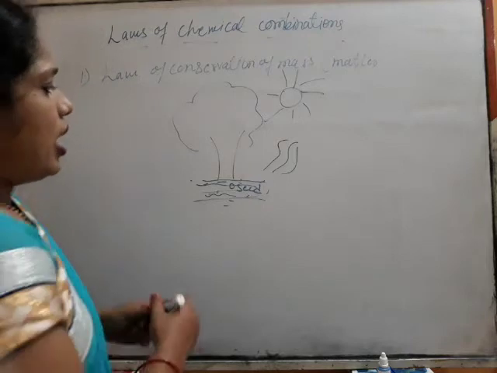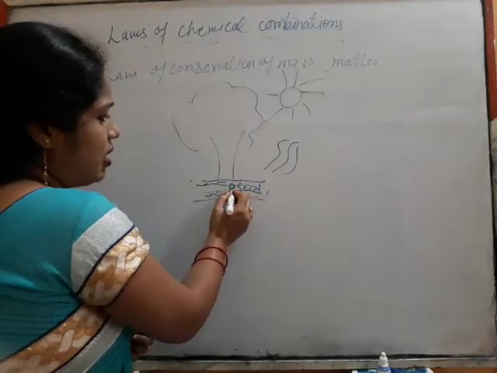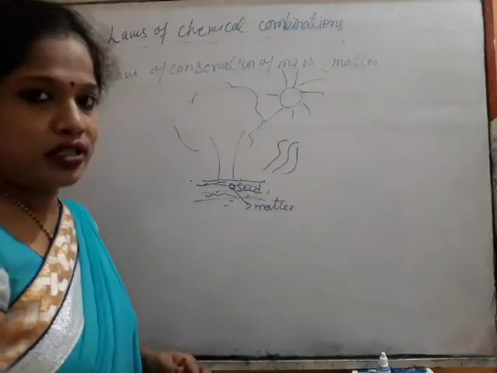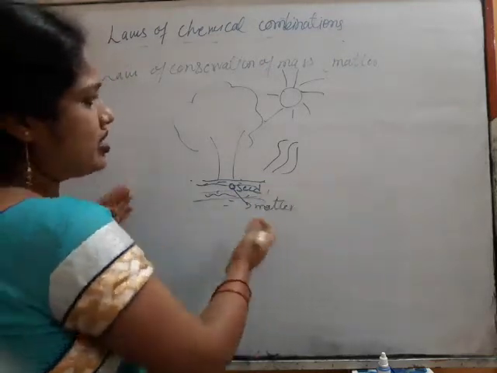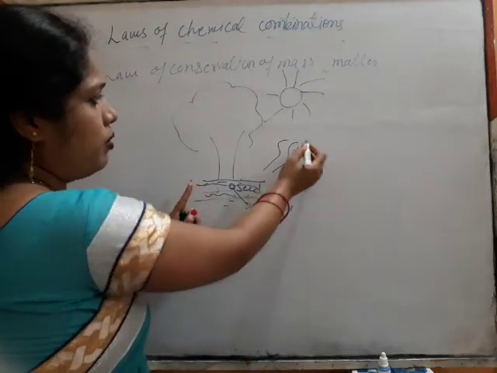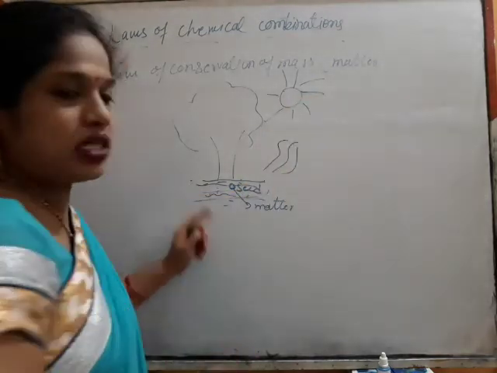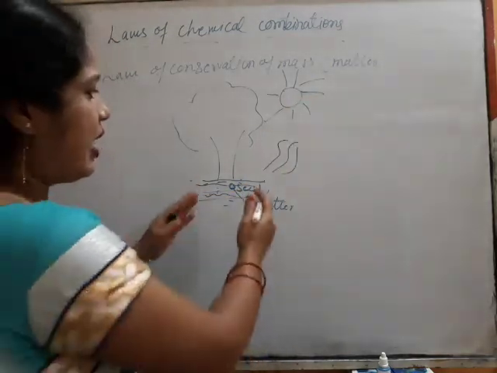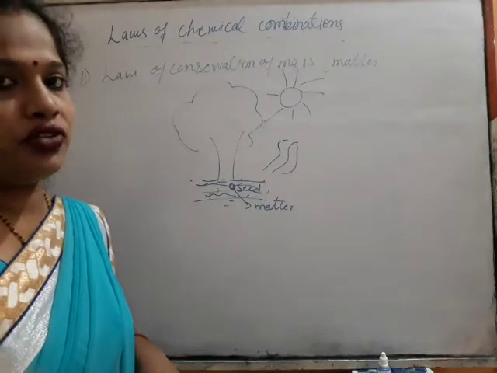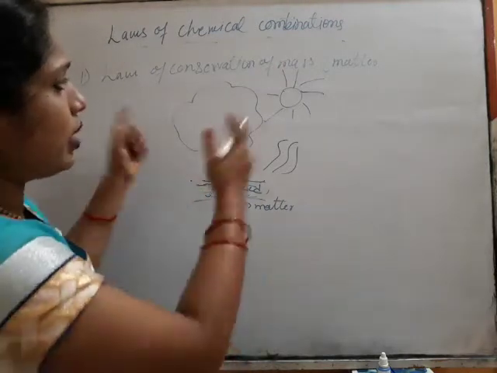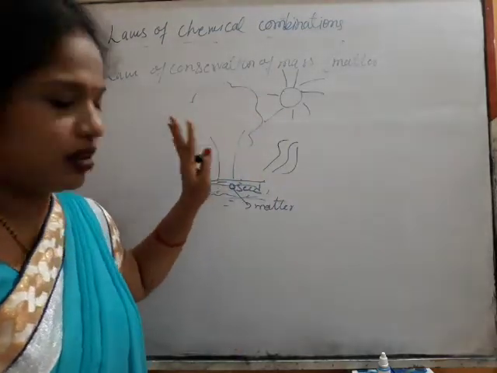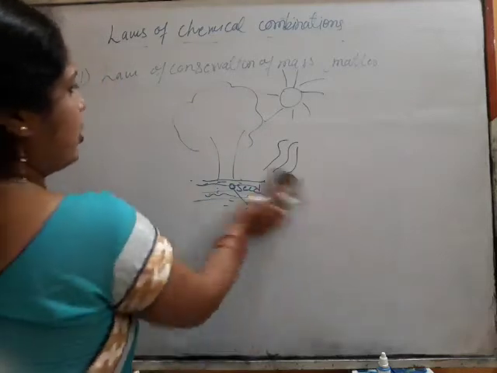This is a matter, and this is also a matter, which needs external energy: manure, water, sunlight. It changes finally into a tree. So here this matter has changed into another matter, a tree, with tissues and cells. So this is one example.